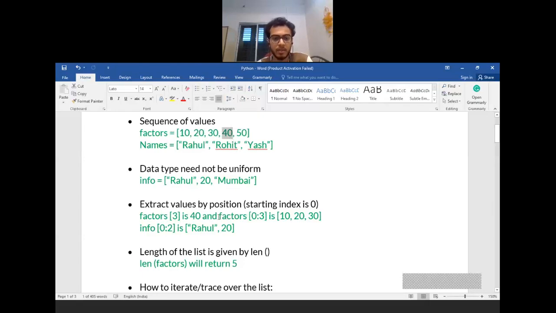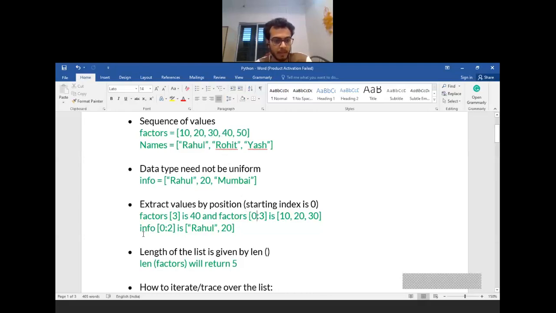It is also possible to extract a sublist, or let's call it a subset of your main list, in this fashion. If I write factors 0 colon 3, what it will give me in return is the zeroth element, the first element, the second element, and not the third element, because the upper limit is of course not included anywhere in Python. So factors 0 colon 3 will give me back 10, 20, and 30. If I write 4 over here, it will give me back 10, 20, 30, and 40.